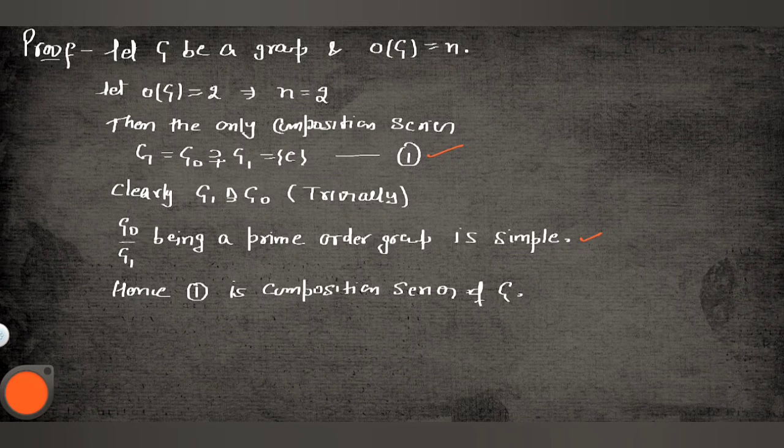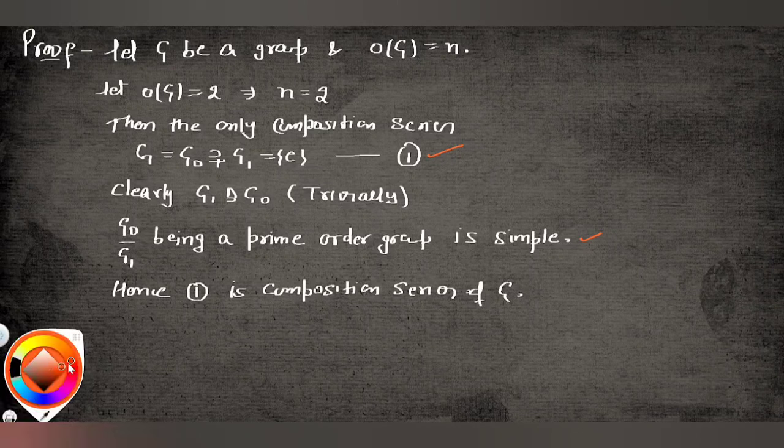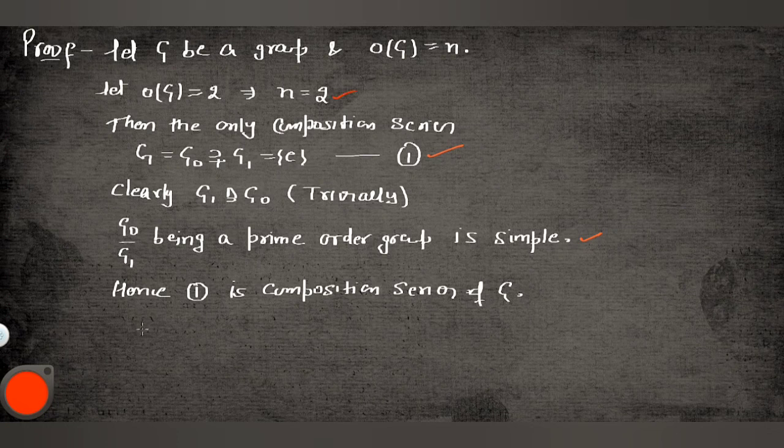So first of all, I have taken a group G, and the group has order n. First of all we will take n equal to 2, because it is given that a group has at least two elements. So if n is equal to 2, there exist two elements in this group: one is the identity and the other is a single element. In that case, the only composition series is G = G0 ⊃ G1 = E.